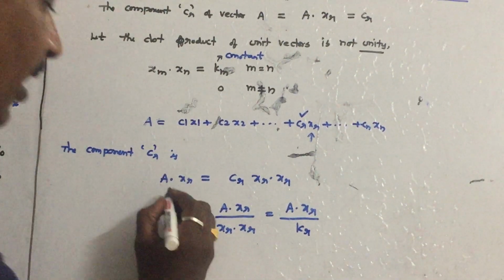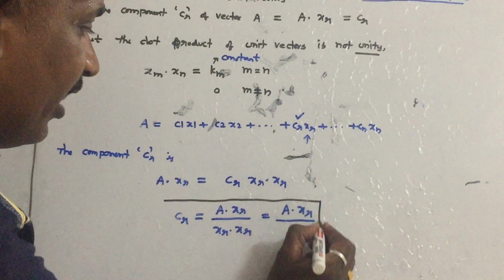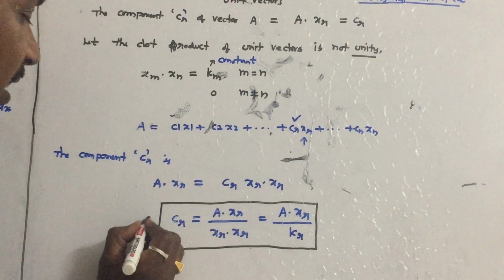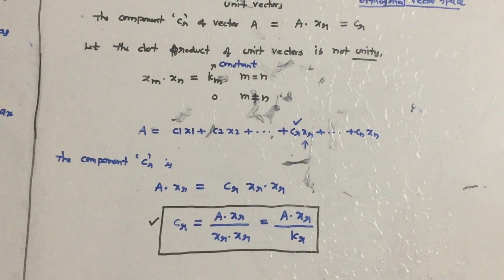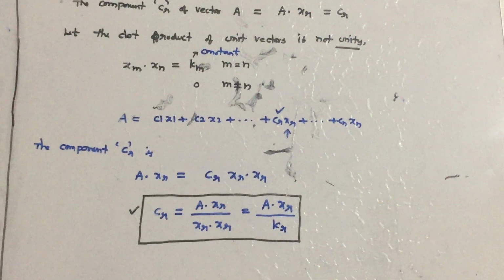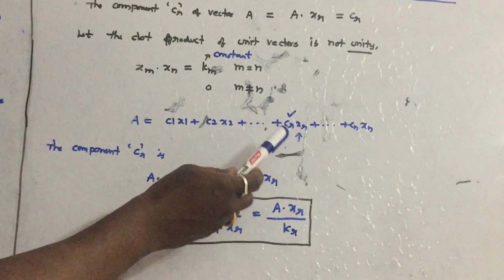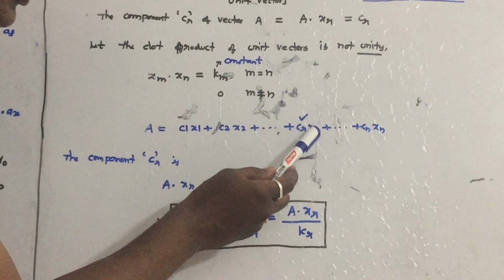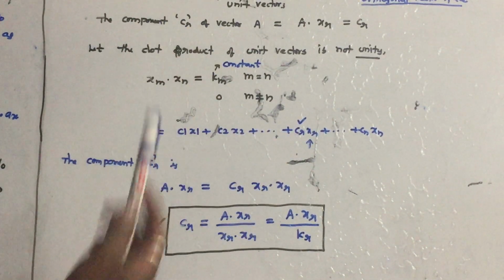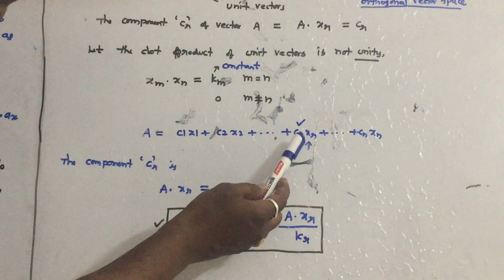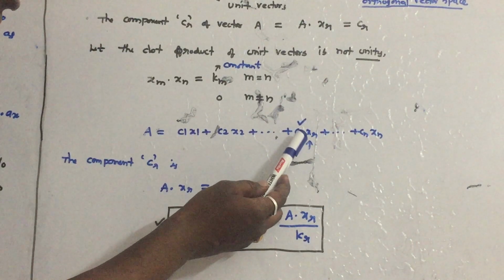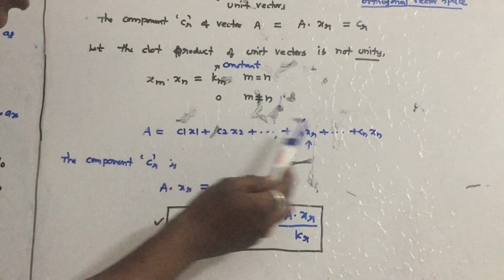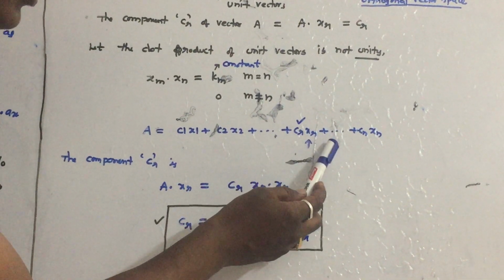This is a very important equation which we derived. Remember that we use the same formula for signals. It is a very simple formula. I want the component Cr, so what is the formula? Simply A dot Xr by Xr dot Xr. I am again repeating: just take the dot product with Xr, so all the terms will become 0, and Cr times Xr dot Xr will remain.